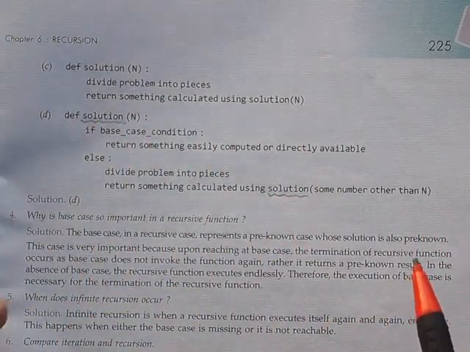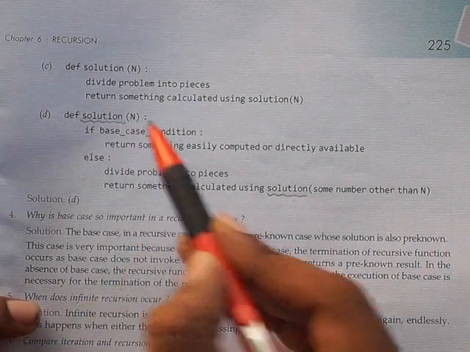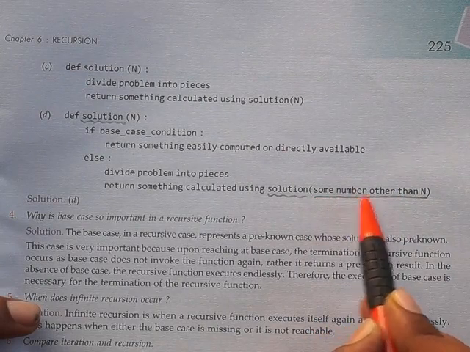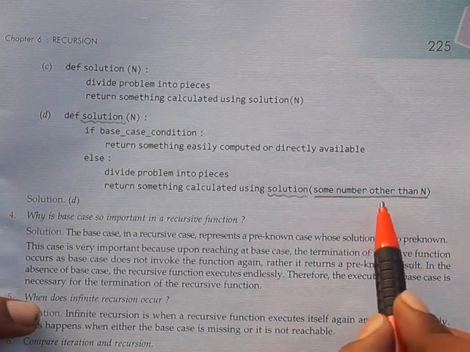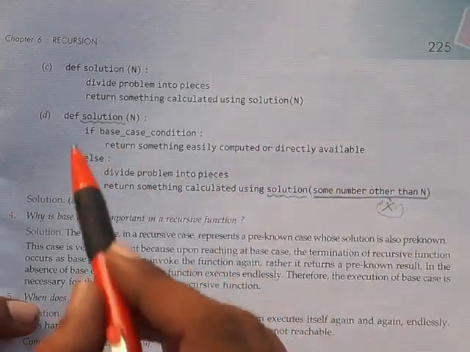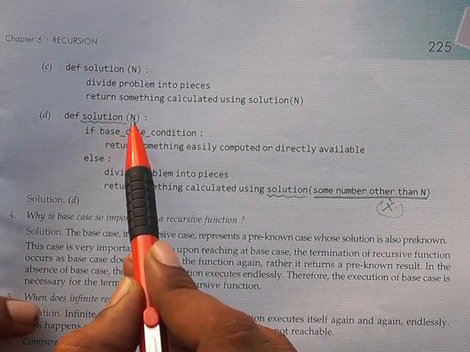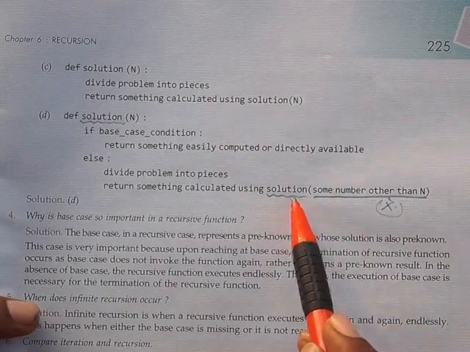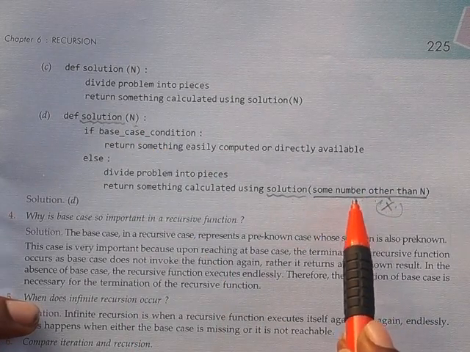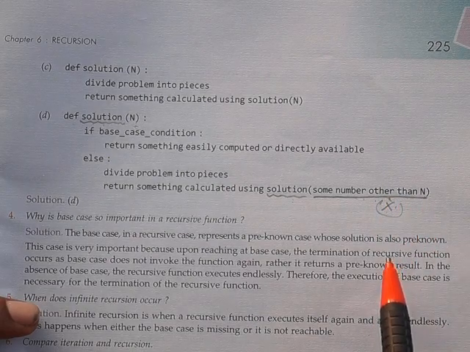Then one important rule: suppose n is coming, then the argument in the recursive call should be some number other than n. This is very important, got it? For the solution, the argument should not be n, so the answer is some number other than n.